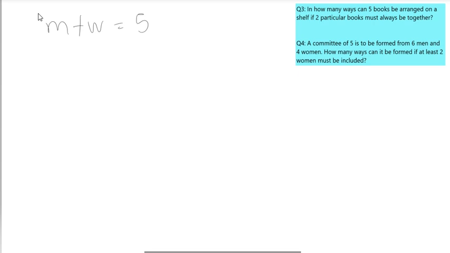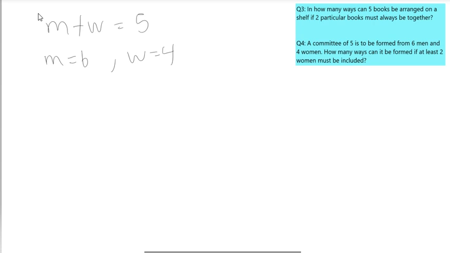It's telling us that the number of men initially is 6, and the number of women is 4. But the question is telling us that we are getting a committee of 5. So we want to select a committee of 5 people from 6 men and 4 women, which means there can be men and women there. So the selection can be anyhow. It can be 5 men and no women. It can be 3 men and 2 women.